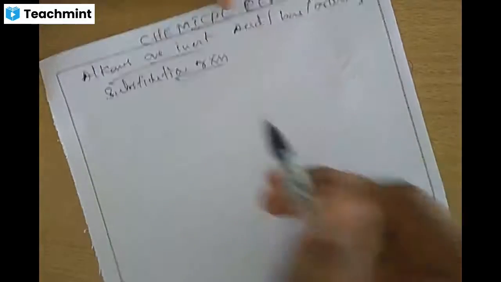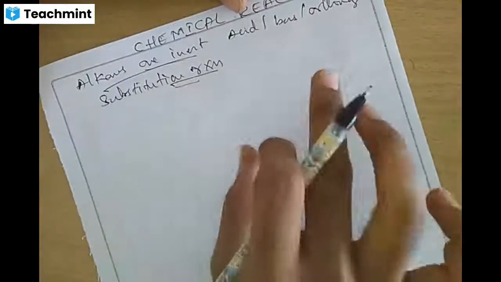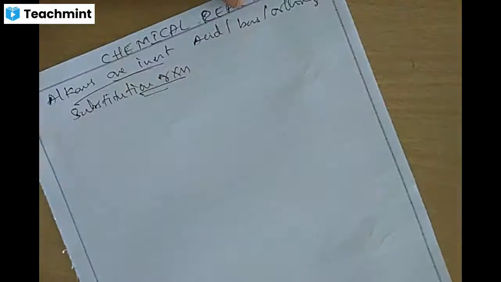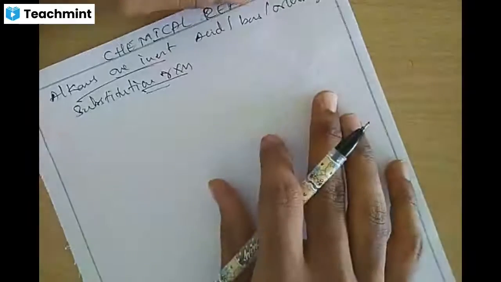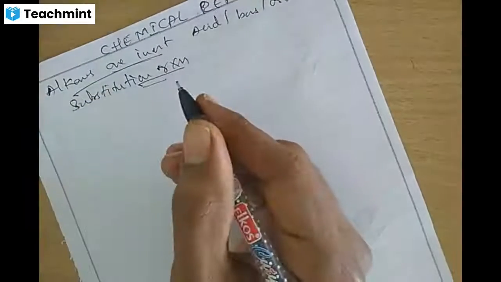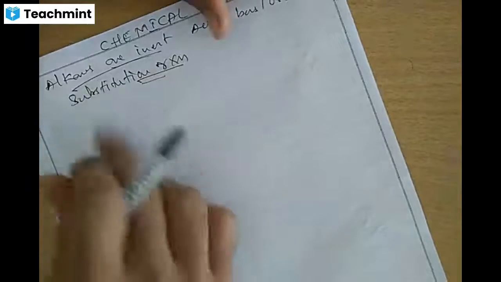Alkanes will show substitution reactions. These are inert towards chemical reactions, so they don't react with acids, bases or any other reagents. Okay, what is a substitution reaction? We studied it in an earlier chapter: any one group is replaced.